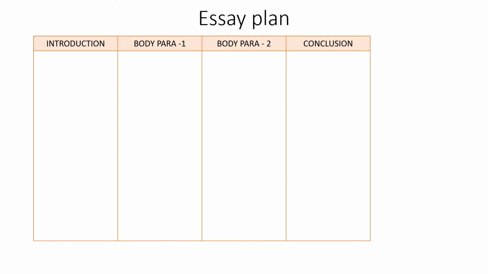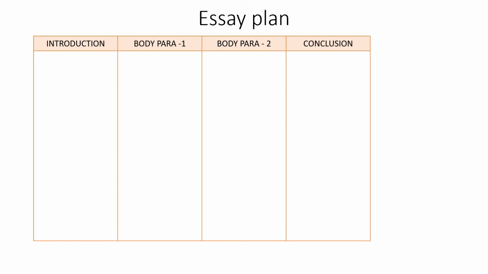When we are asked to list the problems and solutions in an essay, always remember to have 4 paragraphs. The first paragraph will be the introduction and the second paragraph will be your first body paragraph, where you will list down the problems. Your third paragraph will be the second body paragraph, where we will be explaining the possible solutions to the problems you have mentioned in the above paragraph. The final paragraph is the conclusion. Now, we will start drafting the essay plan.